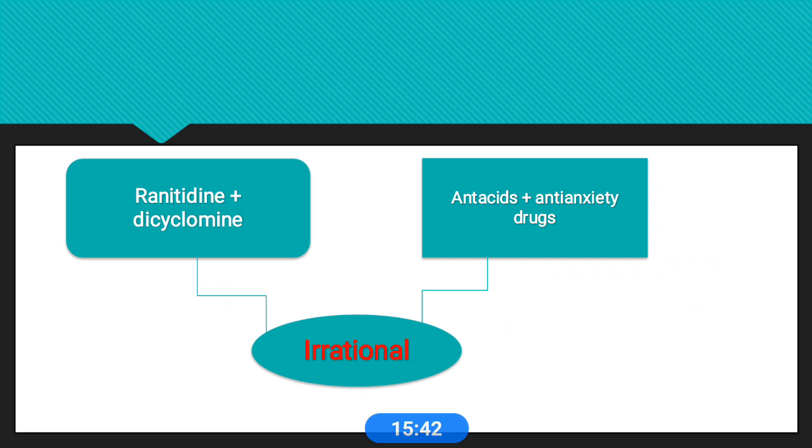Another combination is H2 blockers like ranitidine with an antispasmodic drug, dicyclomine. These combinations cannot be added. The pain of peptic ulcer will subside only with reduction of gastric acid in the stomach by H2 blockers like ranitidine, or proton pump inhibitors like omeprazole and pantoprazole. So there is no justification for combining these.